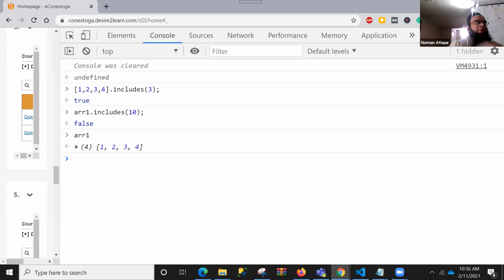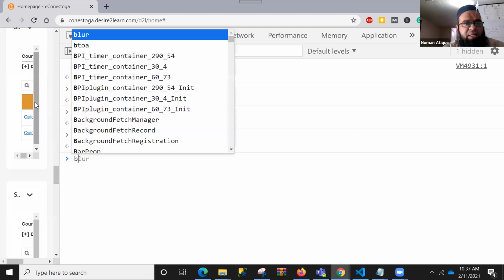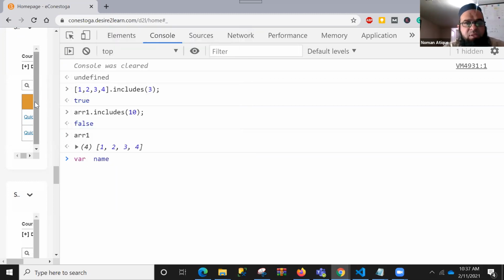So I hope you people are getting this concept of arrays and things like that. Now let's talk about another interesting thing. Var names equal to, let's take a few names randomly: Alex, Bob, Charlie. My favorite, because they become ABC.